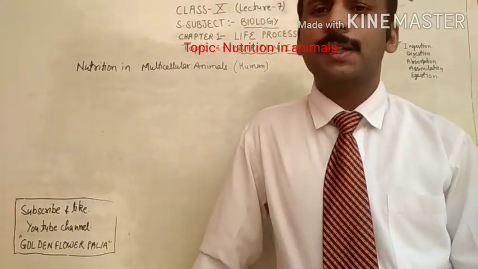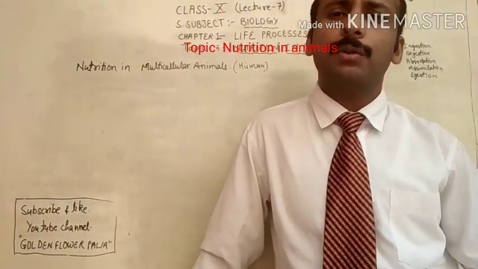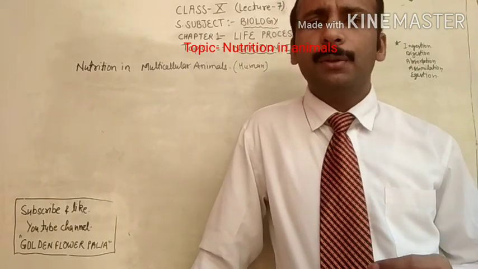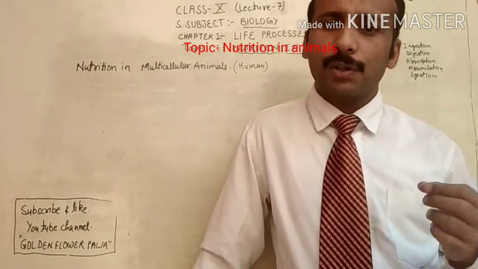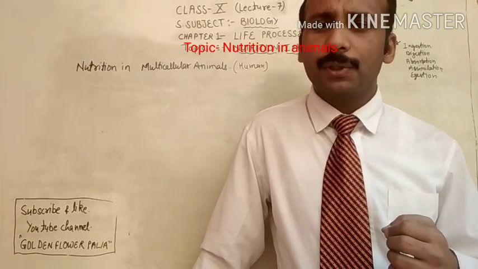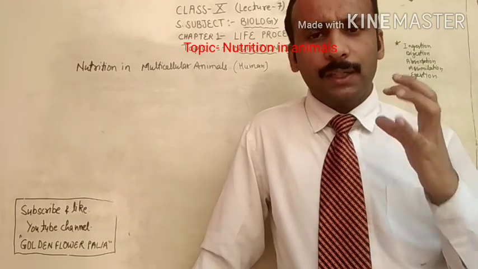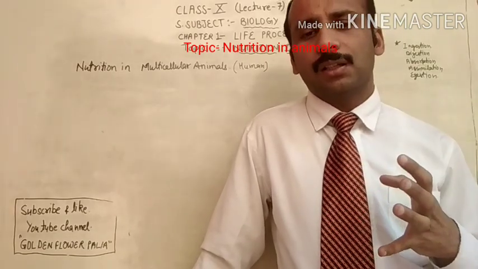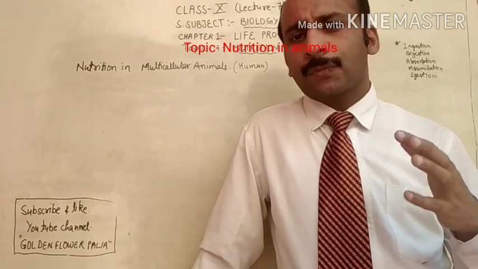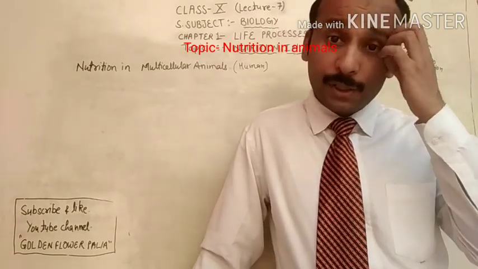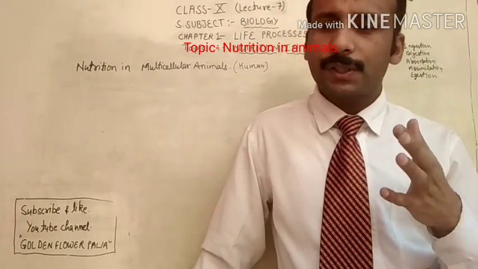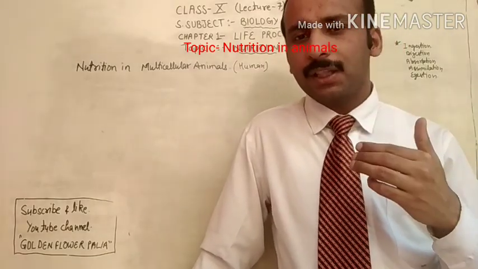When we talk about nutrition in the human being, it is a complex process, because human beings are multicellular animals and they eat very complex food material. That is why the nutrition process in the human being is very complex. So we have to study step by step in the human beings.